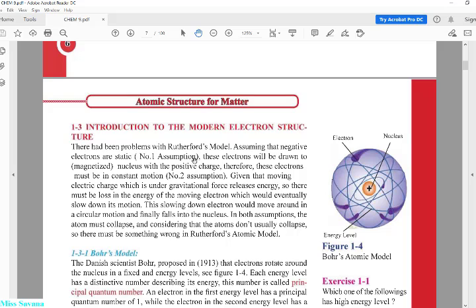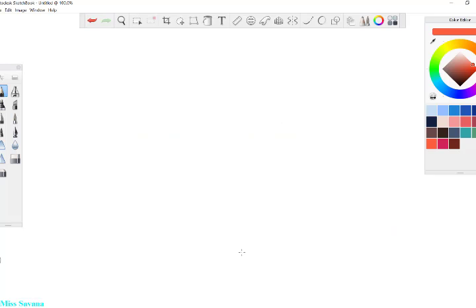So the first assumption: if these electrons are static, they will be drawn, or let's say magnetized, to the nucleus with positive charge. What did he mean by that? As you can see, guys, the nucleus is made of positive charge.